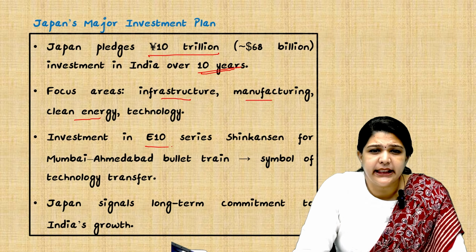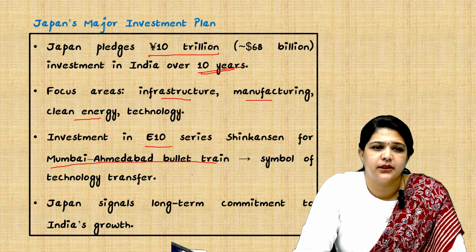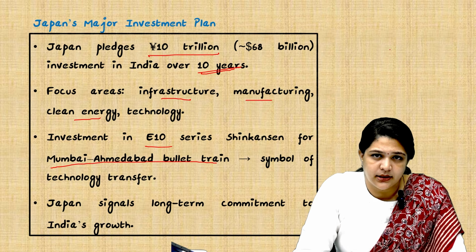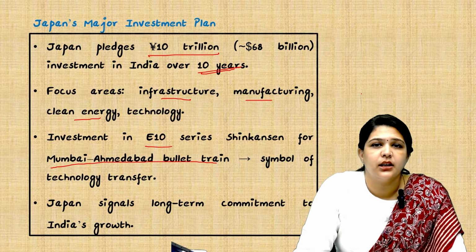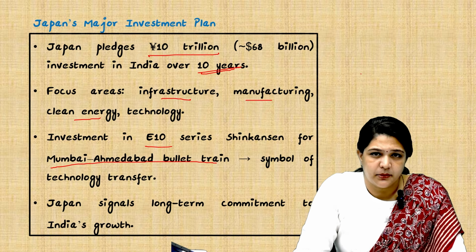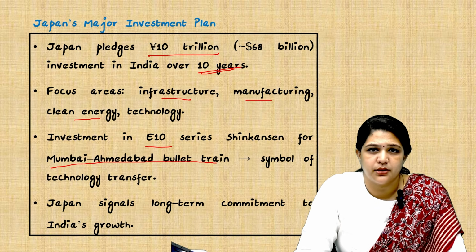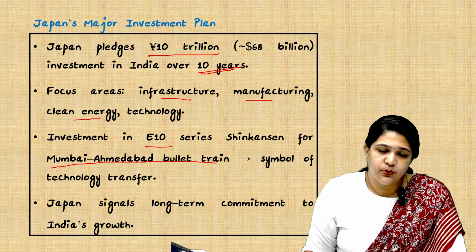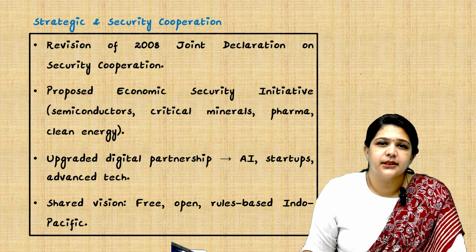An investment in the E10 series and the Mumbai-Ahmedabad bullet train is a symbol of technology transfer. The metro trains, the bullet trains, we are taking support of Japan here. And Japan signals long-term commitment. That is very important, because now there is an uncertainty in many of the relationships India has. And at this position, a long-term commitment will be of greater support to our country. And this visit, we are expecting it to strengthen the strategic and security cooperation.